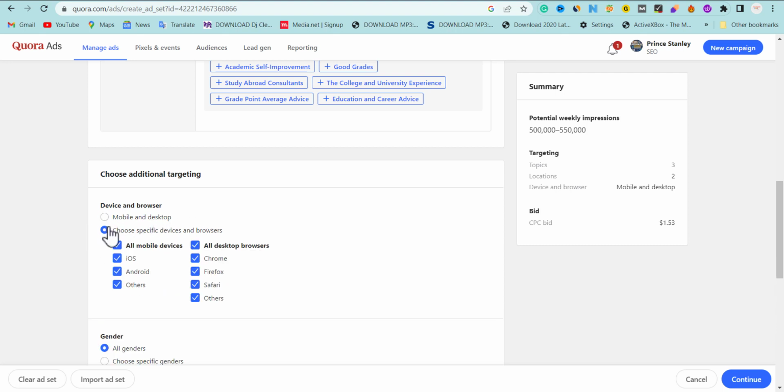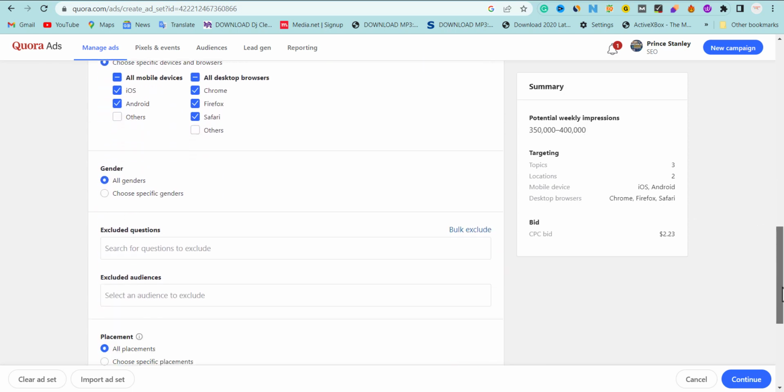For me, I'm going to choose a specific device and browser. Now I'm going to uncheck this and choose iOS, Android, and then I'm going to uncheck the browser and choose only Chrome, Firefox. Since we chose iOS, most iOS users use Safari, so I'm going to choose Safari.